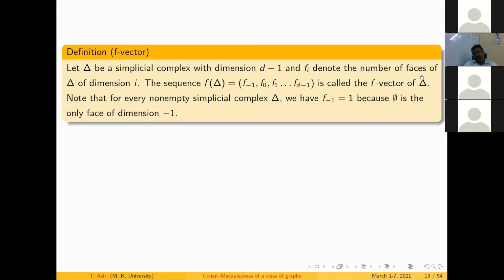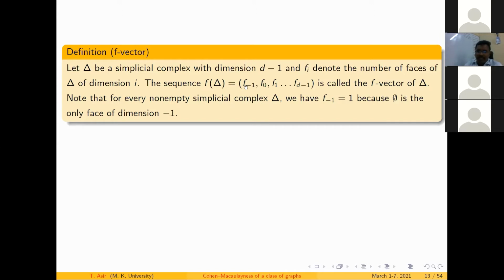Fi denotes the number of faces. Faces are nothing but the members of delta, so the Fi's are the members of delta according to the dimension i. Here dimension is also the number of elements minus 1. Now consider the sequence f of minus 1, f0, f1, up to f of d minus 1, which is called the F vector of delta.